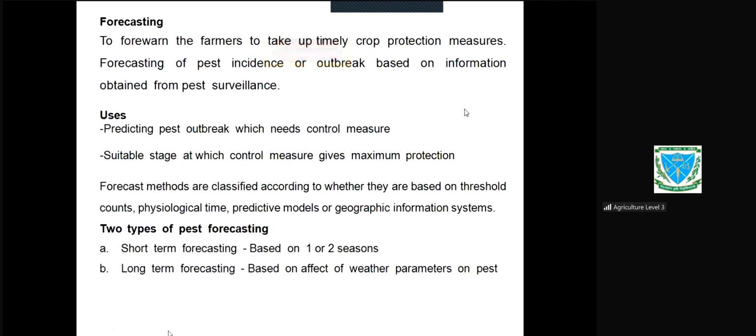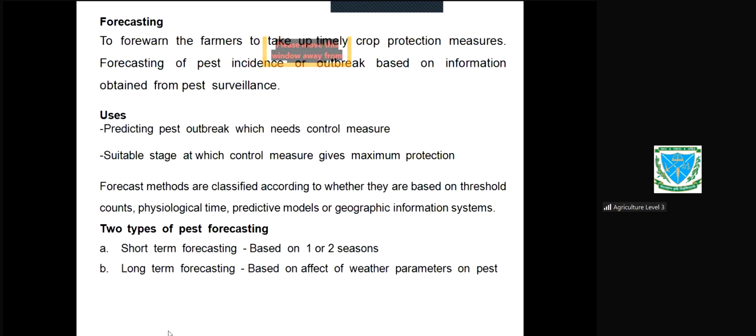Now the forecasting. What is forecasting? To forewarn the farmers to take up timely crop protection measures is forecasting. To forewarn means to inform the farmers well ahead: please, this pest is coming or this pest is available in your field. Take these actions. This would be the dose or this would be the way of application.